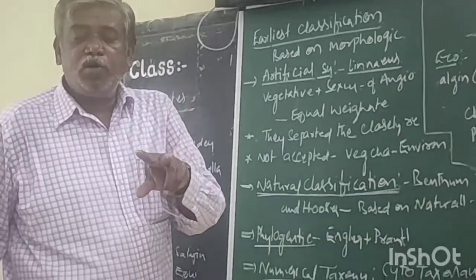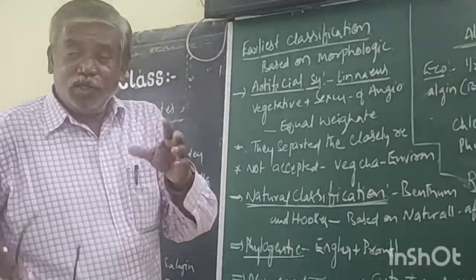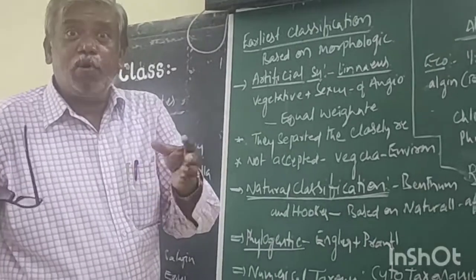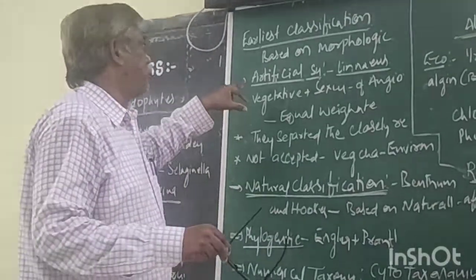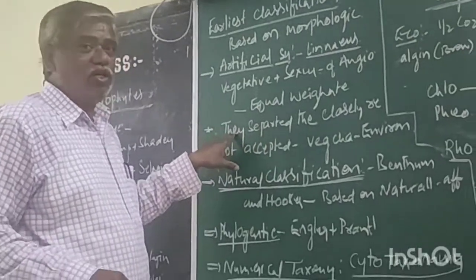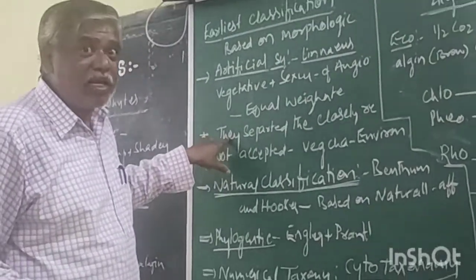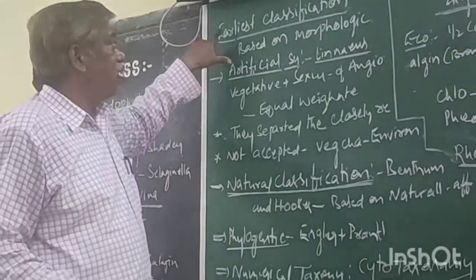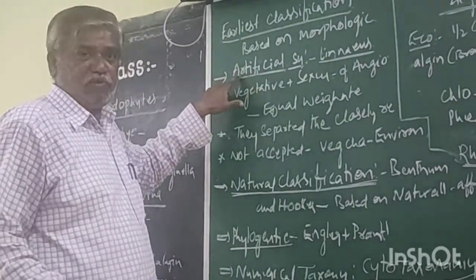Due to this, they belong to the mammals. They may be close in mammalian features, but they were separated by the taxonomists who belong to the earliest classification, artificial classification.